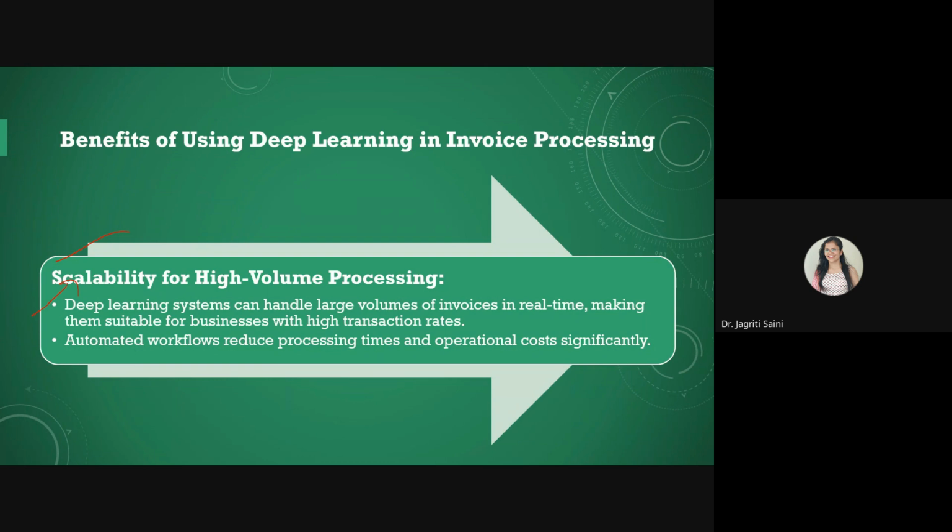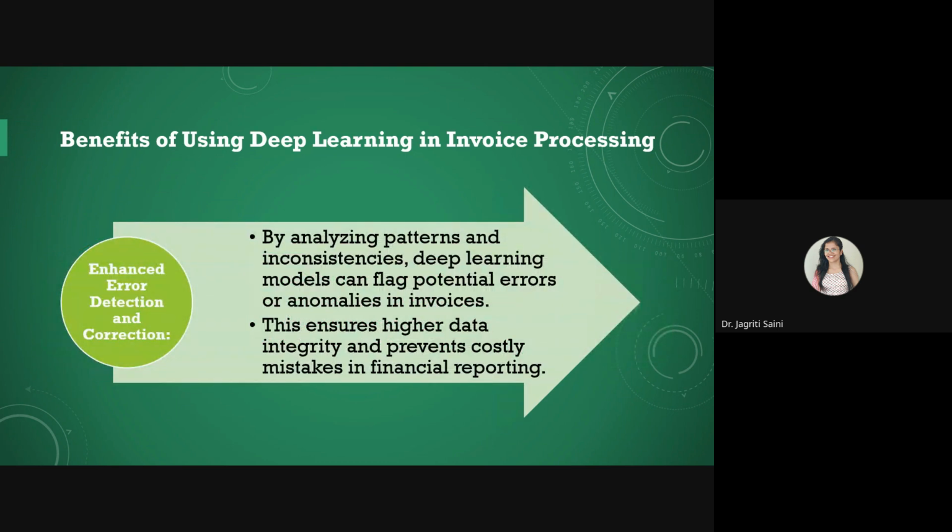It will reduce your operational cost, and it will offer you timely solutions for any kind of decision making based on the tracked pattern from your invoices. Deep learning models can also assist in error detection and correction as well. So if some anomalies are found in the invoices, it can help you to get timely alerts or triggers, or it can help you to prevent any costly mistakes in your financial reporting also. So in auditing and in tax formation also, everywhere this deep learning model can help you easily to track data.